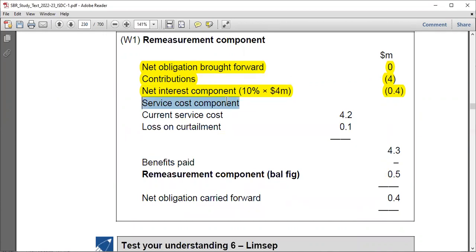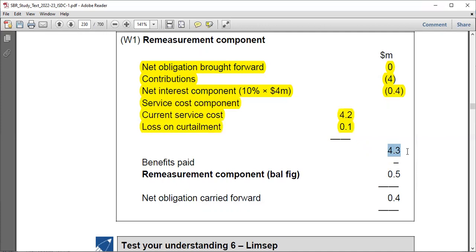All right, service cost component: we have current service cost, service in the particular year, given as 4.2. As for past service cost, when there is a curtailment or amendment, this is part of past service cost. And we have the loss on curtailment because we paid $0.3 million to settle a liability of $0.2 million. So there was a loss on curtailment, and the loss would increase the expense. And so the total service cost to be presented to profit or loss should be 4.3, right?